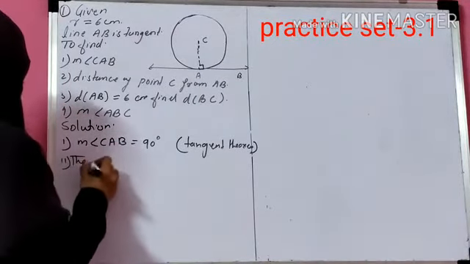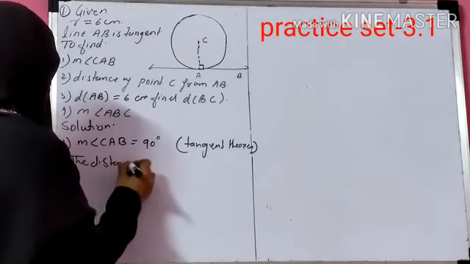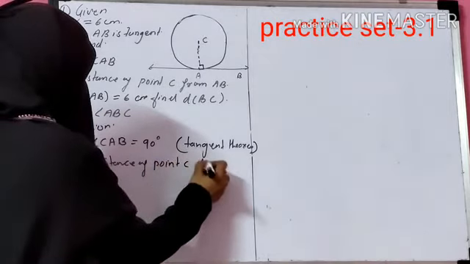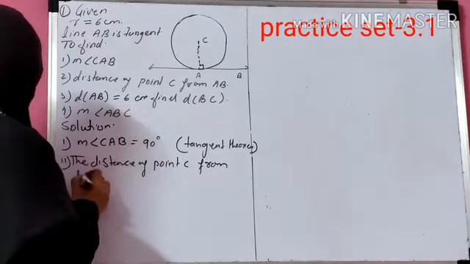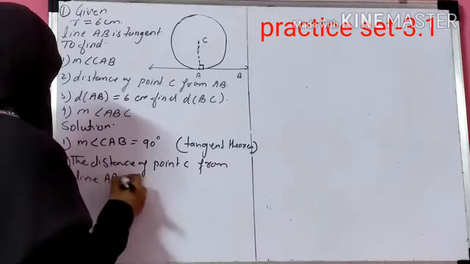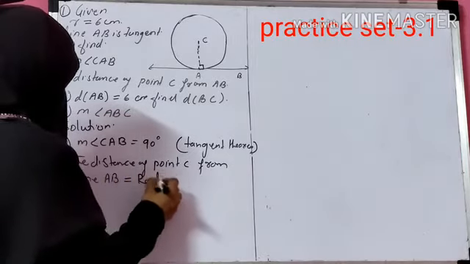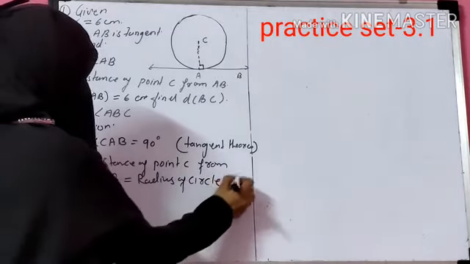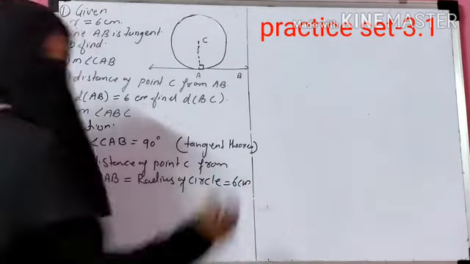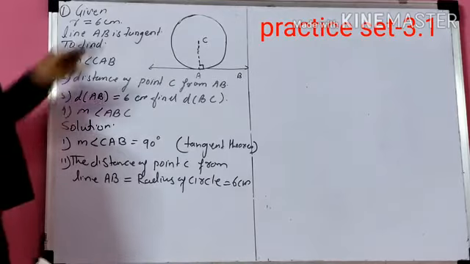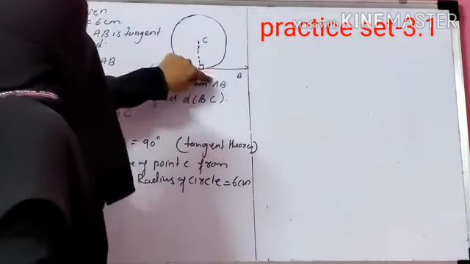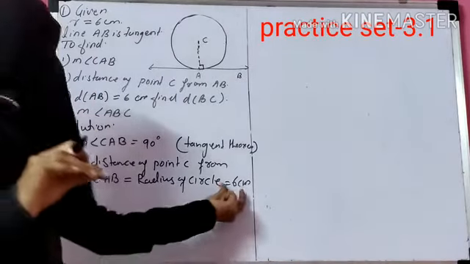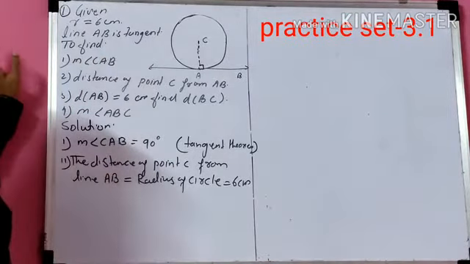The distance of point C from line AB is equal to the radius of circle, and it's equal to 6 centimeter. Okay, this is your second answer.